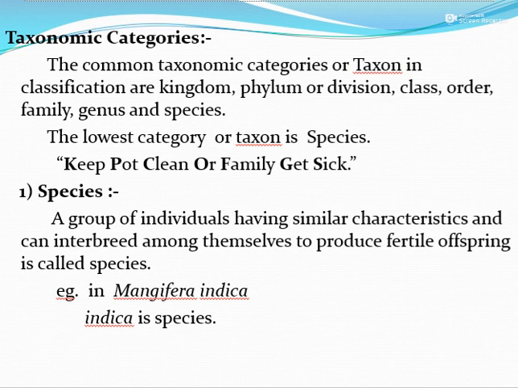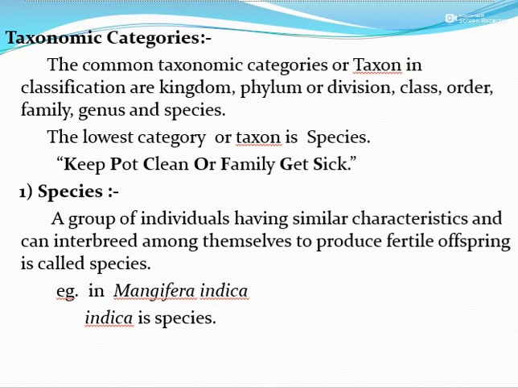Some of the categories are very small, having a large number of common characteristics between the organisms, and others are large groups with a large number of organisms but with fewer common characteristics between them. These have a particular sequence.